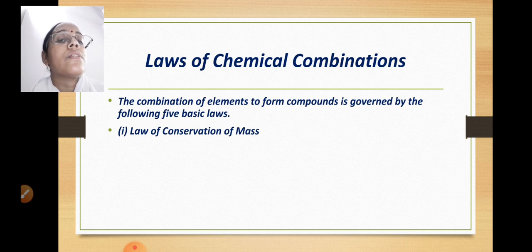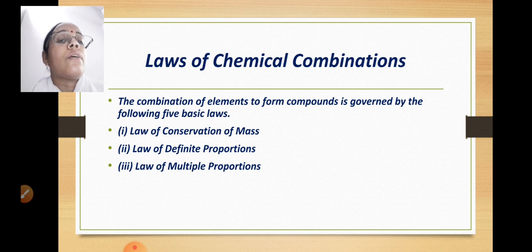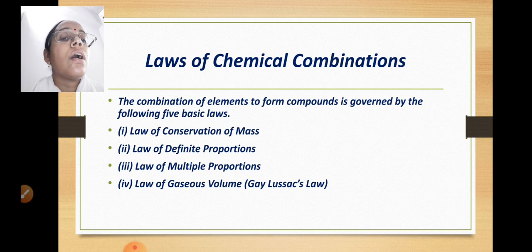So the first law is law of conservation of mass. The second one is law of definite proportions. Third is law of multiple proportions. Fourth is law of gaseous volume, which is also known as Gay-Lussac's law. Gay-Lussac was the scientist who gave this law, and in his honor the law is named Gay-Lussac's law. And the last one is Avogadro's law. So these are the 5 laws which are followed when compounds are formed by the combination of elements.